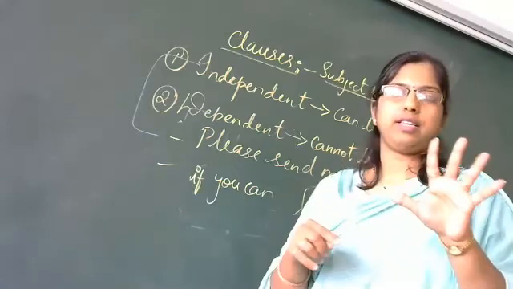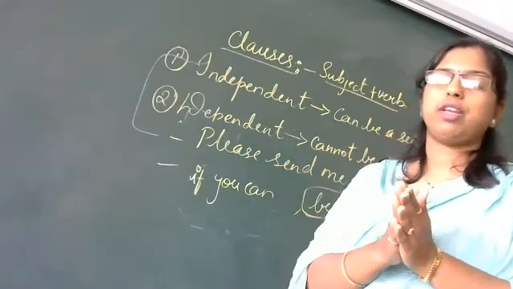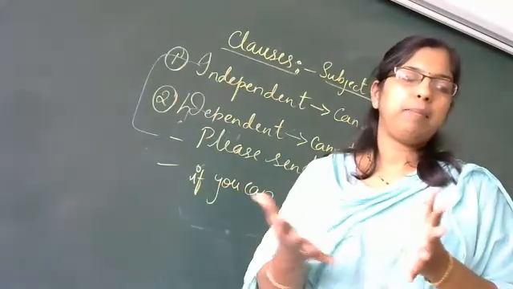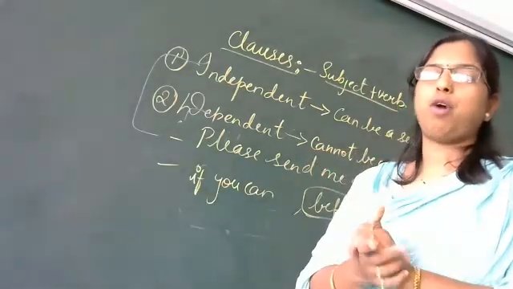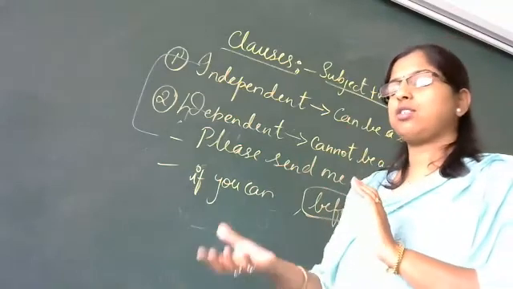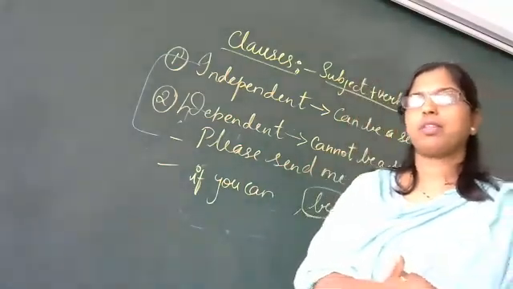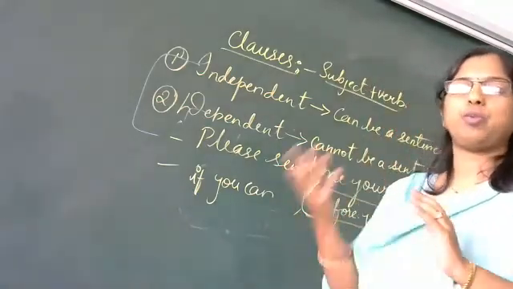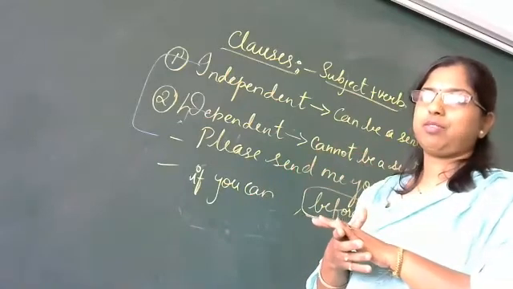These are the 5 kinds of sentences. Then we studied about phrases and clauses. Phrases are groups of words which do not make complete sense, or do not have a subject and verb combination. Clauses also are a group of words, but they have a combination of subject as well as a verb.